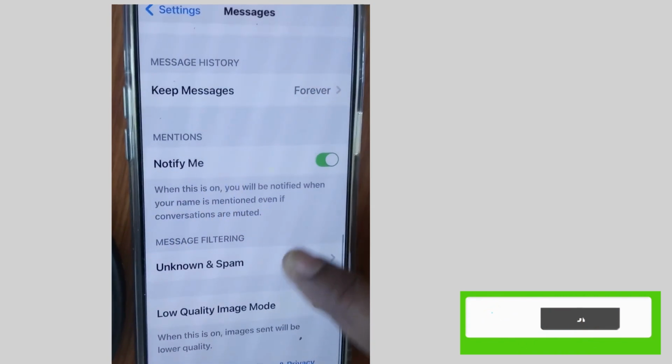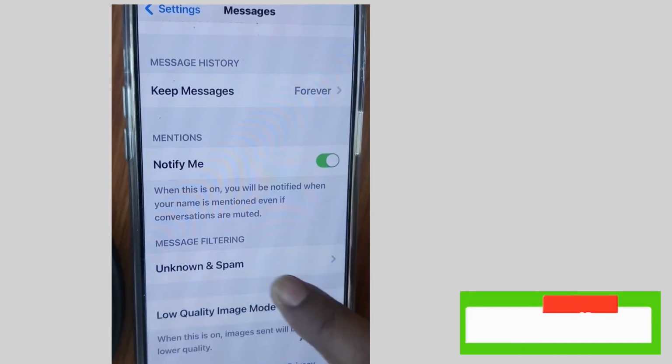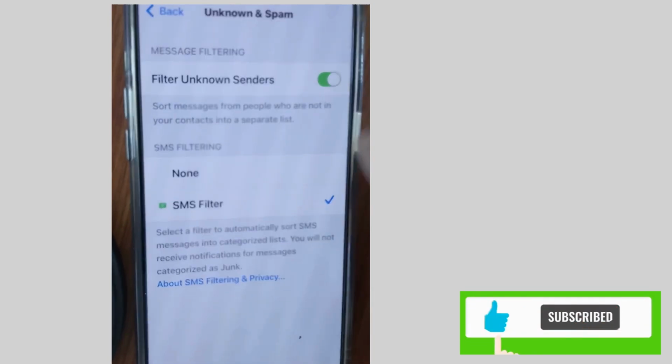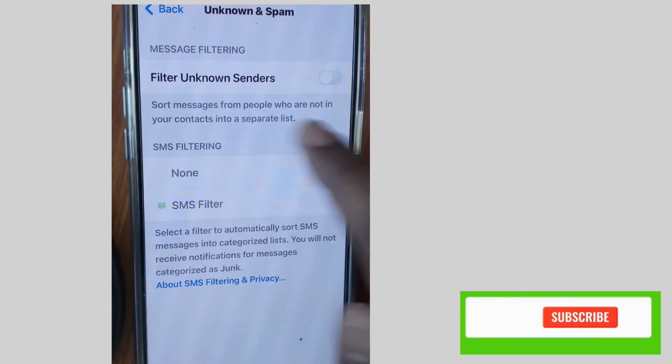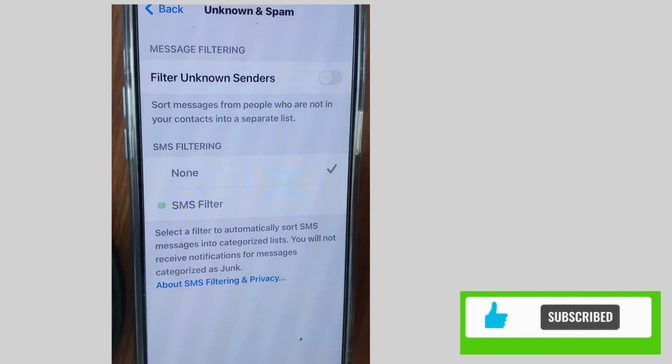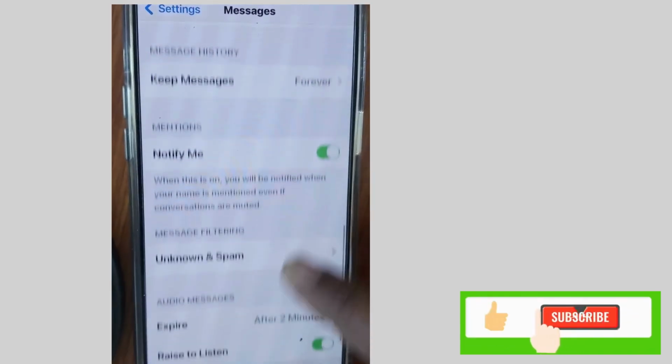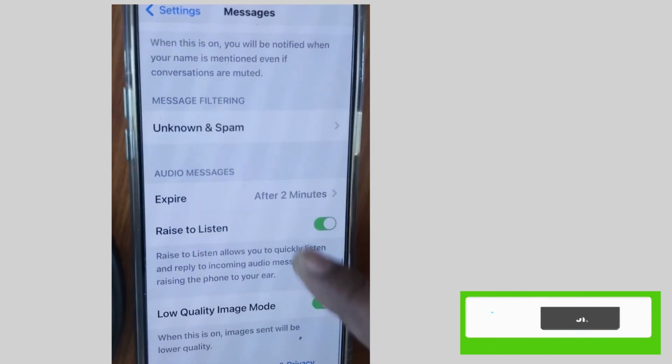Scroll down and tap on Unknown and Spam. Tap on it and filter unknown senders. Disable this feature. And also set SMS filtering to none. Thereafter, go back again and